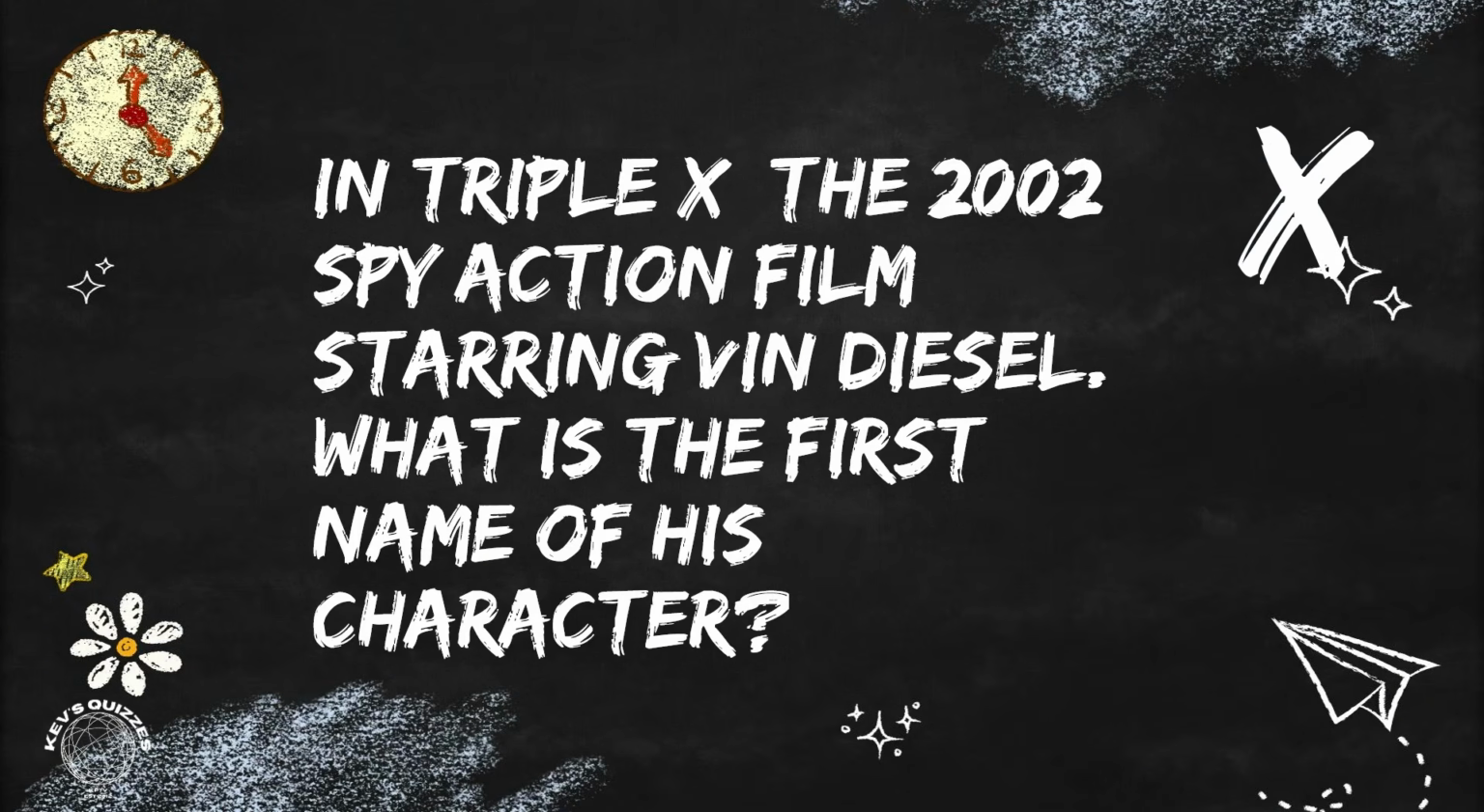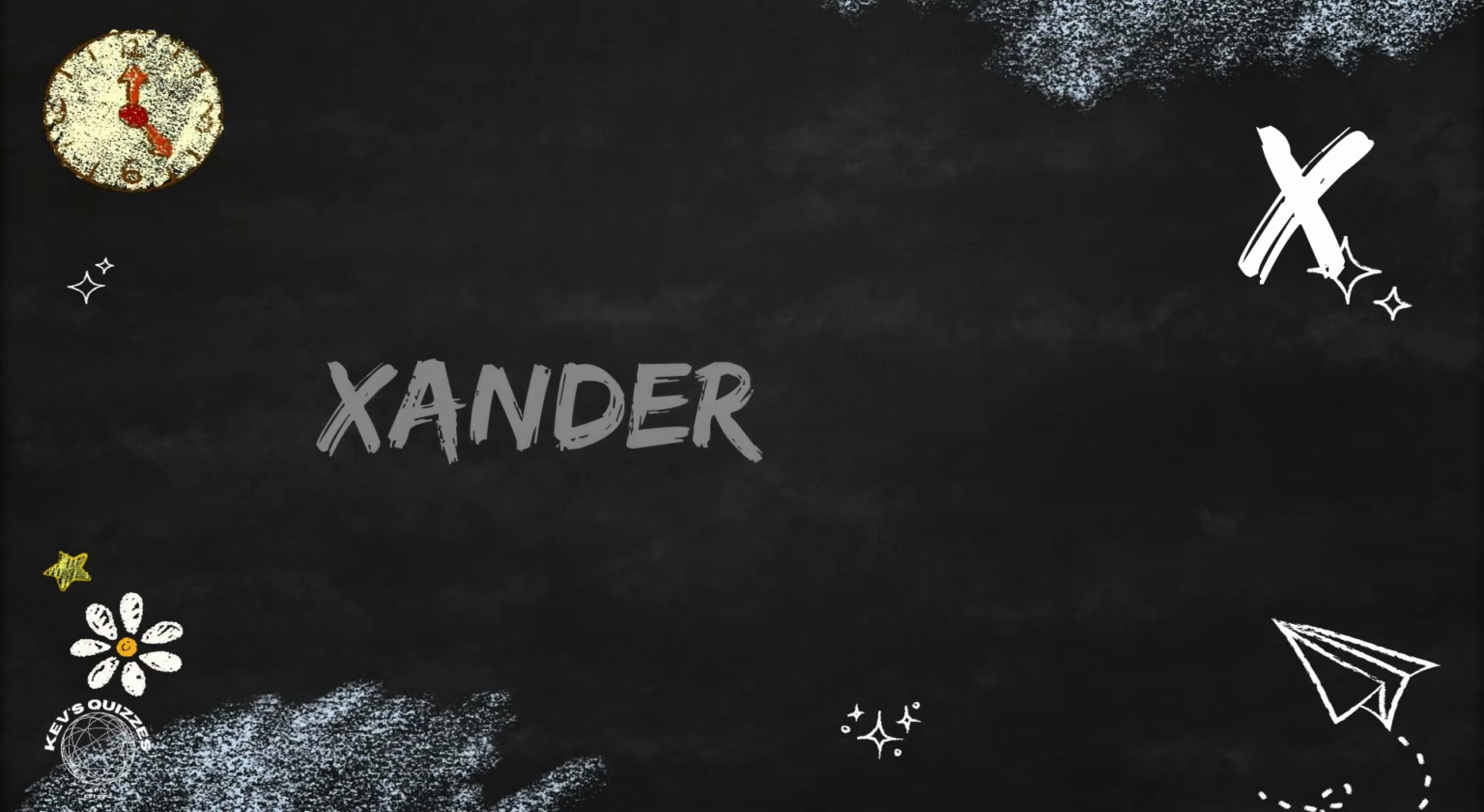Beginning with X. In Triple X, the 2002 spy action film starring Vin Diesel, what is the first name of his character? It is Xander.